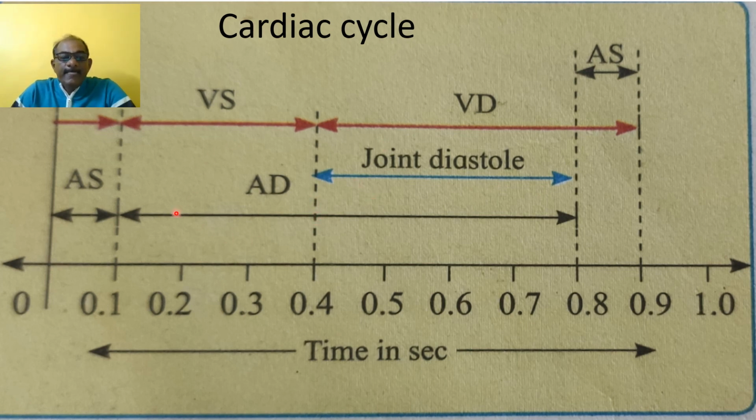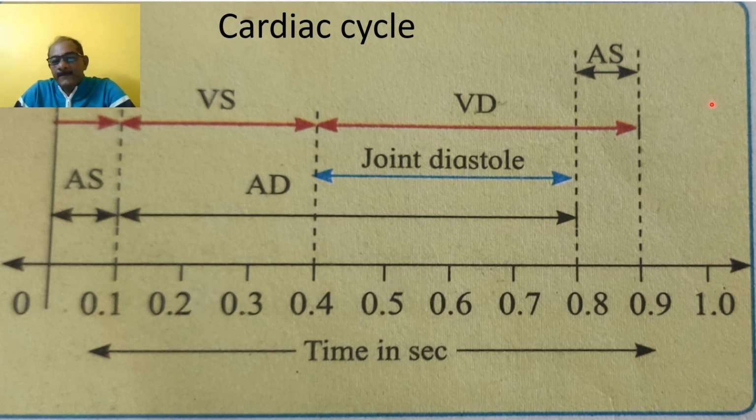So in this way, the auricular systole, ventricular systole and joint diastole occur during this cardiac cycle, as well as the auricular diastole condition. When the systole is completed, then this diastole condition occurs, and this auricular diastole occurs within 0.7 seconds.